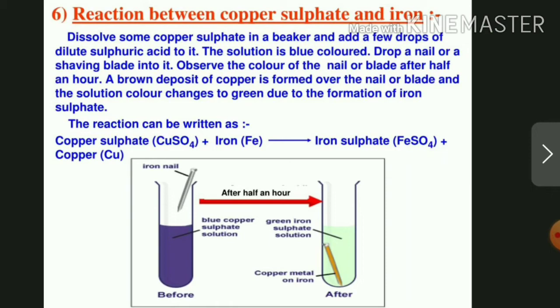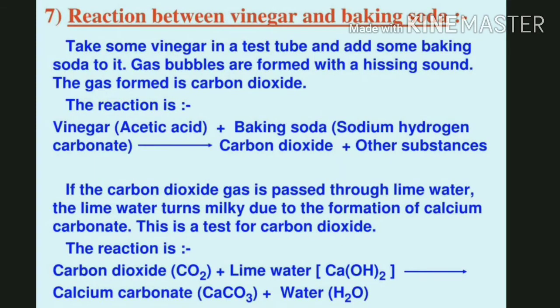The reaction can be written as copper sulfate, CuSO4, plus iron, Fe, gives iron sulfate. Means CuSO4 plus Fe gives FeSO4 plus copper. So here you are able to observe this. The brown copper layer is deposited over the iron nail, and the blue color fades, and afterwards it changes to the green color.